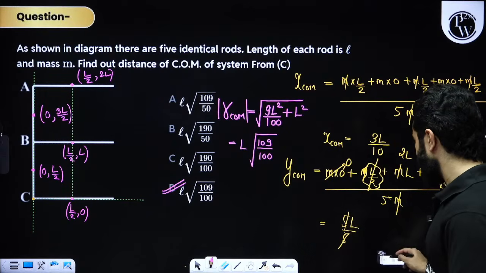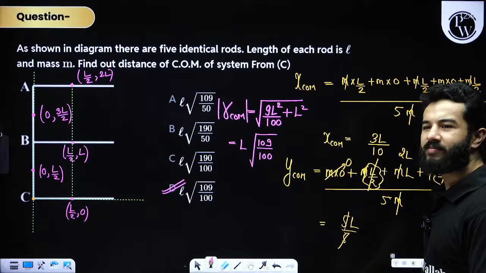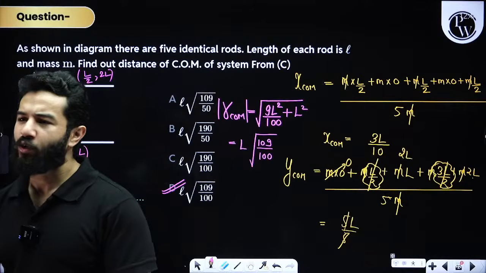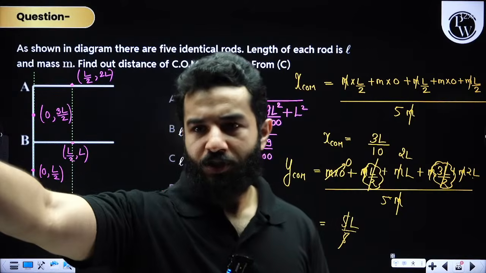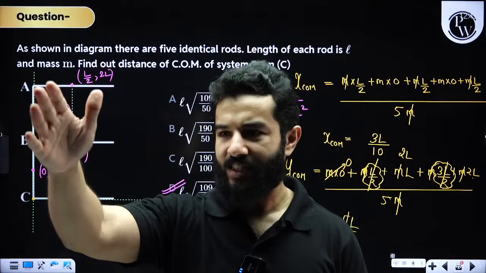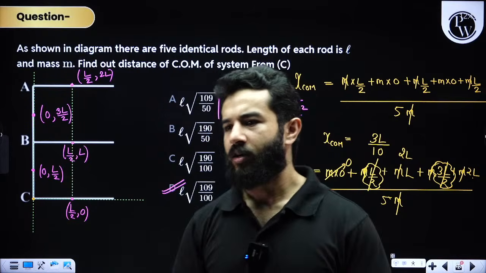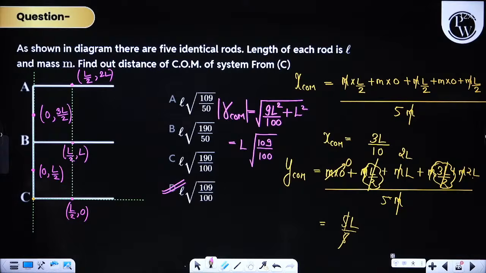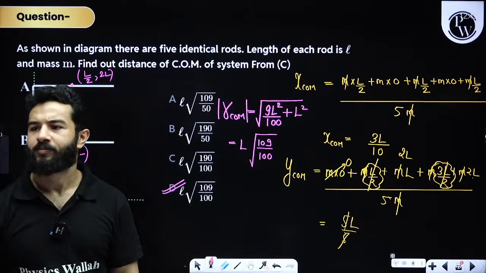This is L. This is 3L by 10. Am I missing something? Be quick. Come on. Close your chat and quickly let me know the answer. D is correct. Be quick, my dear friends.